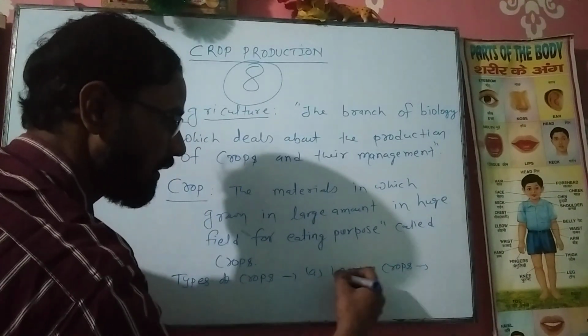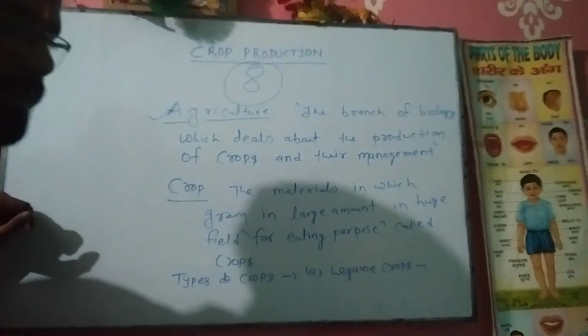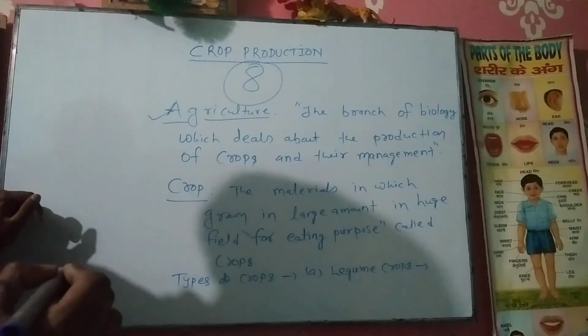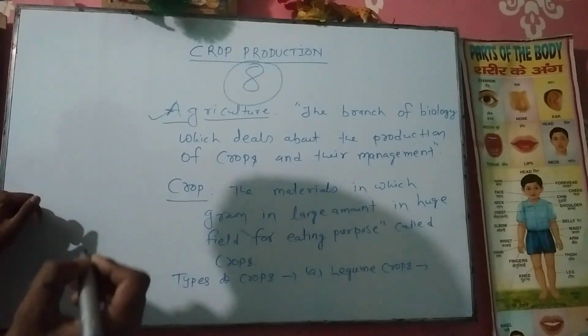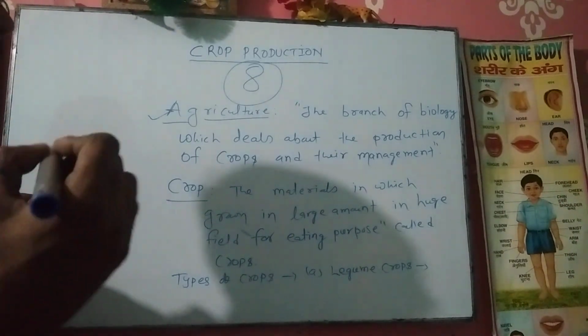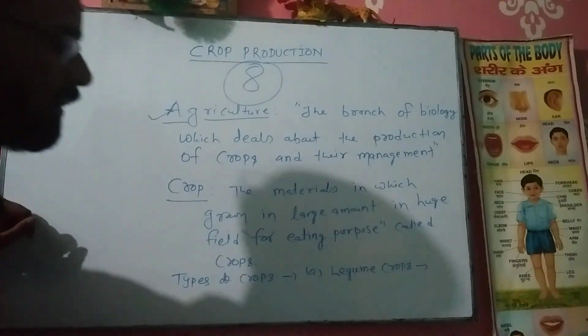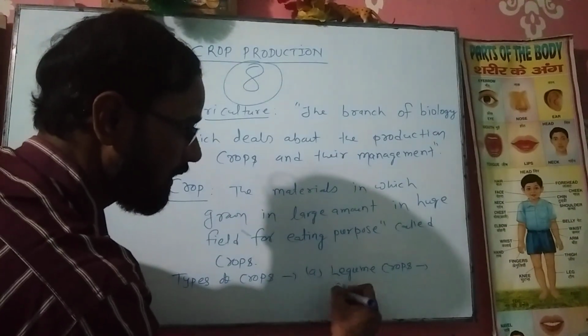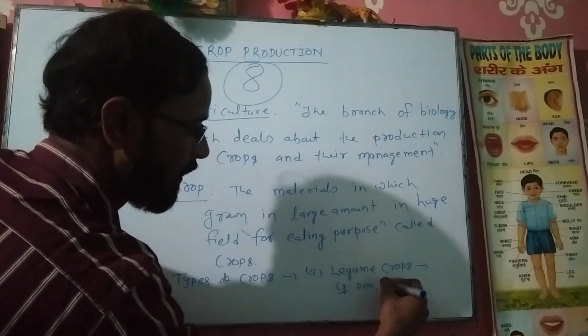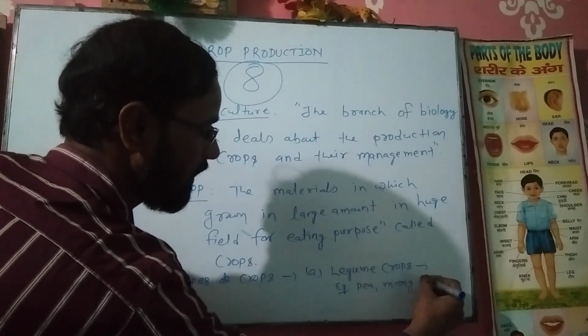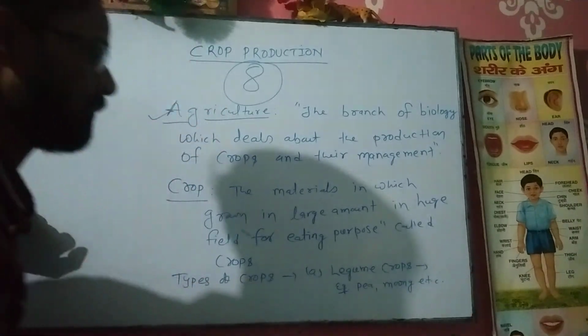These crops come only from legume plants, just like the pea plant, the moong plant, and the arhar plant. These plants are legume crops. Examples: pea, moong.